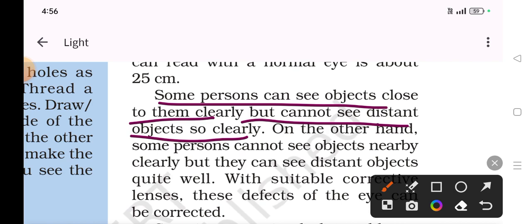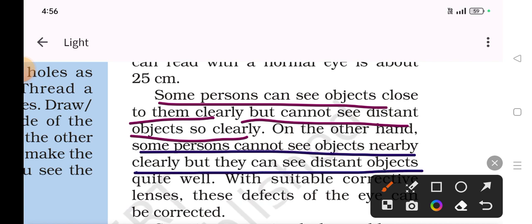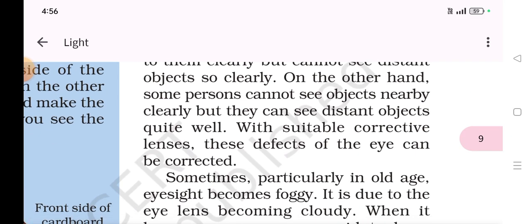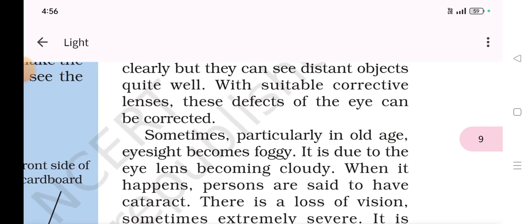And on the other hand, some person cannot see objects nearby clearly, but they can see the distant object. So long sightedness and short sightedness, myopia and hypermetropia. Hypermetropia is this one, and this is myopia. With suitable corrective lenses, we can treat these defects of eye.